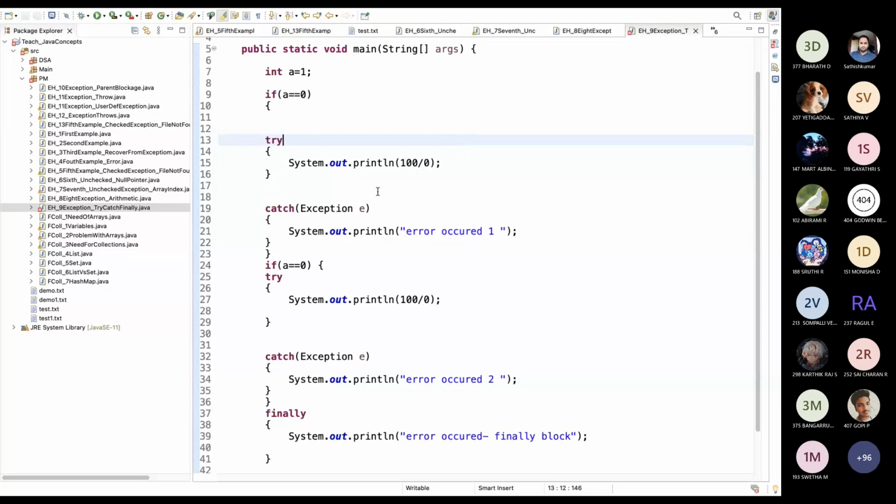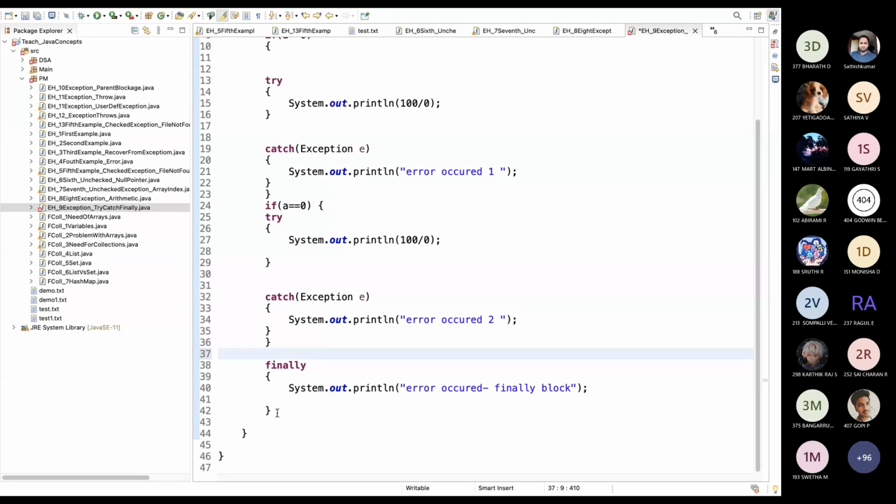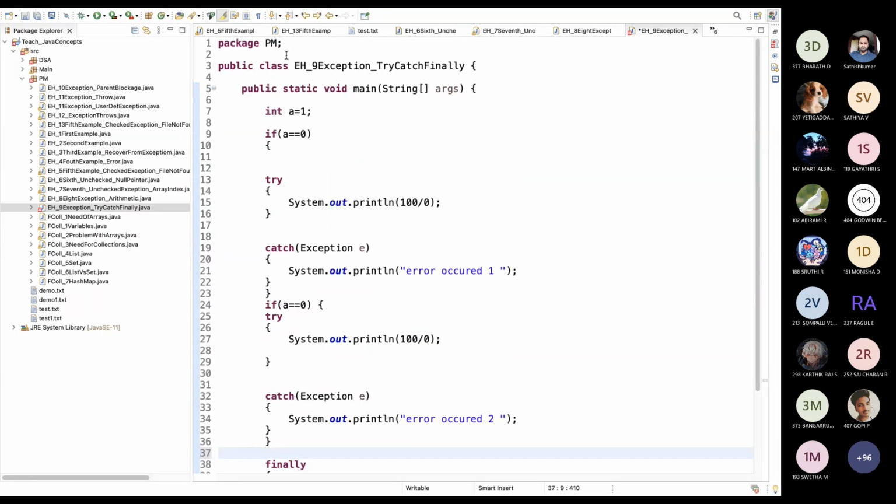I will continue. The finally block will only be executed if we have a try block. Since we don't have a try block here, because it's not entering the try block, we are getting an error, because a finally block must have a try block. Now it will work.